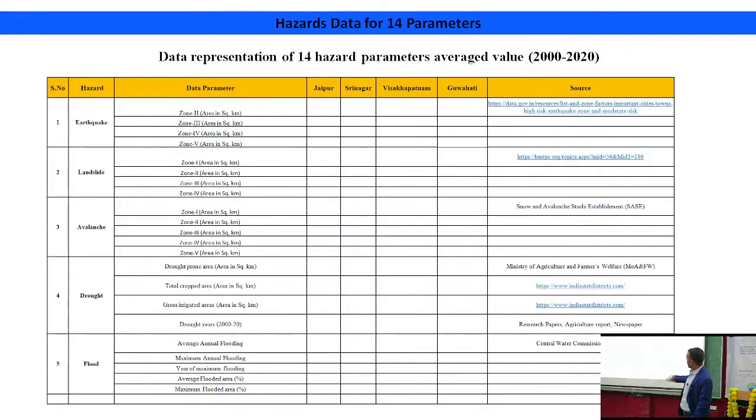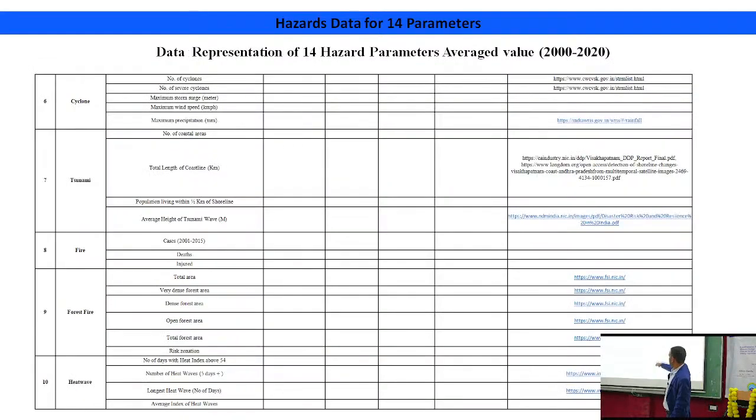And these are some of the data sets we need to have. For example, for earthquake, if we are taking Bhopal as a city, we need the area in square kilometers in zone 2, zone 3, zone 4, zone 5. Similar for landslide, avalanche, drought, flood. There are different parameters we have to find out, and based on that we will fill this table from different sources.